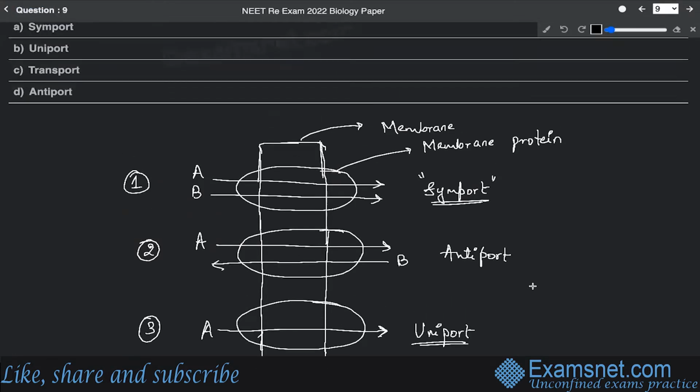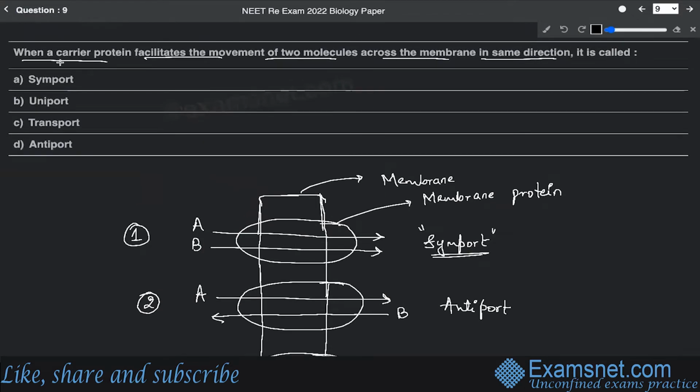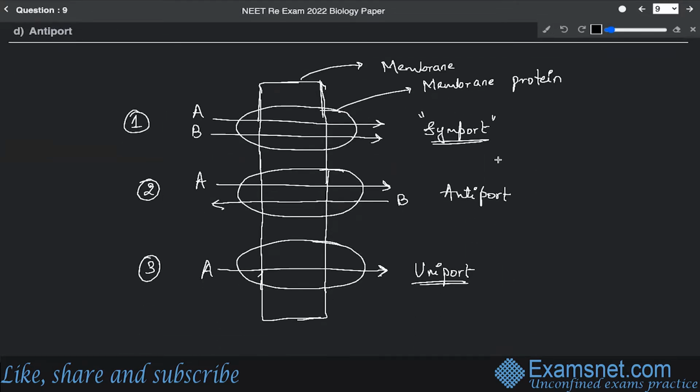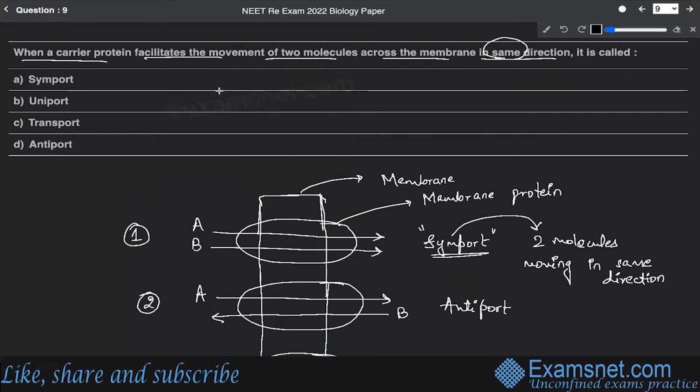Let us consider what has been written: when a carrier protein facilitates the movement of two molecules in the same direction. So two molecules are moving in the same direction, that's why it is symport. So this is considered the correct answer, which means option A is correct.